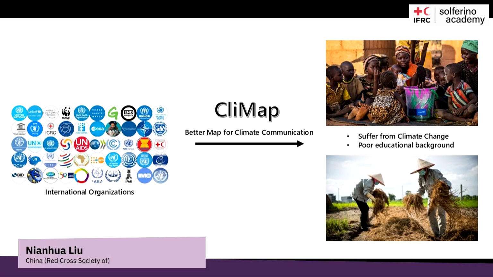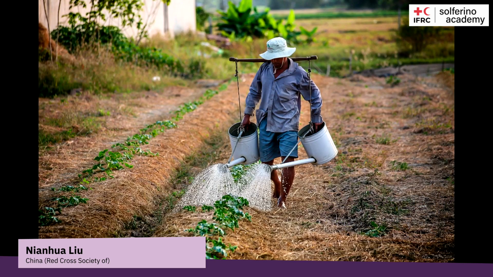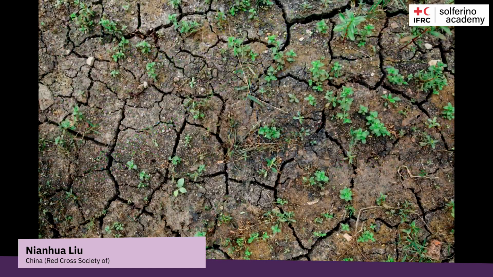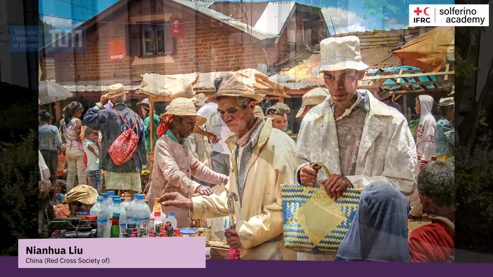CliMap aims to improve climate change communication, especially for people living in the global south, developing countries. These people are suffering the hardest hit by climate change. However, they often lack the educational background and resources to understand climate change. Therefore, suitable communication for these groups is essential.